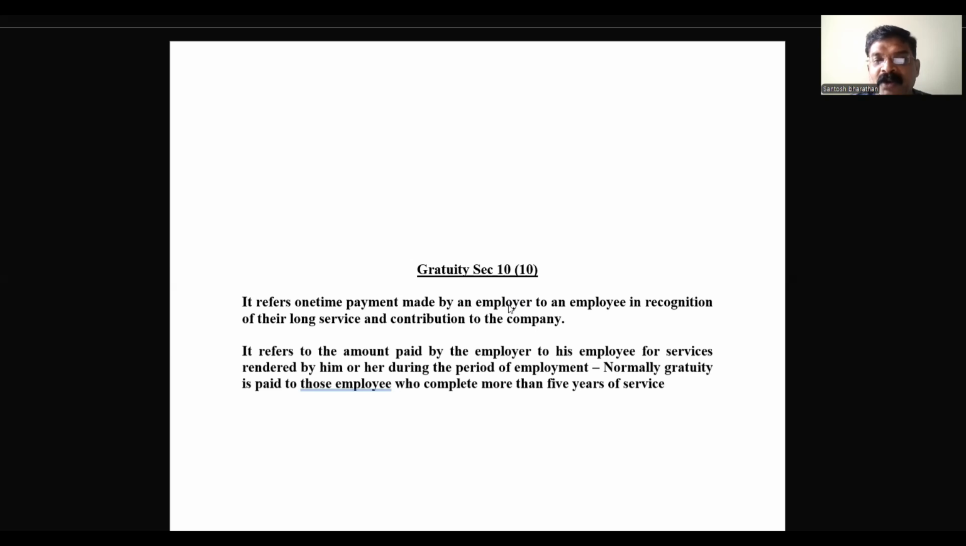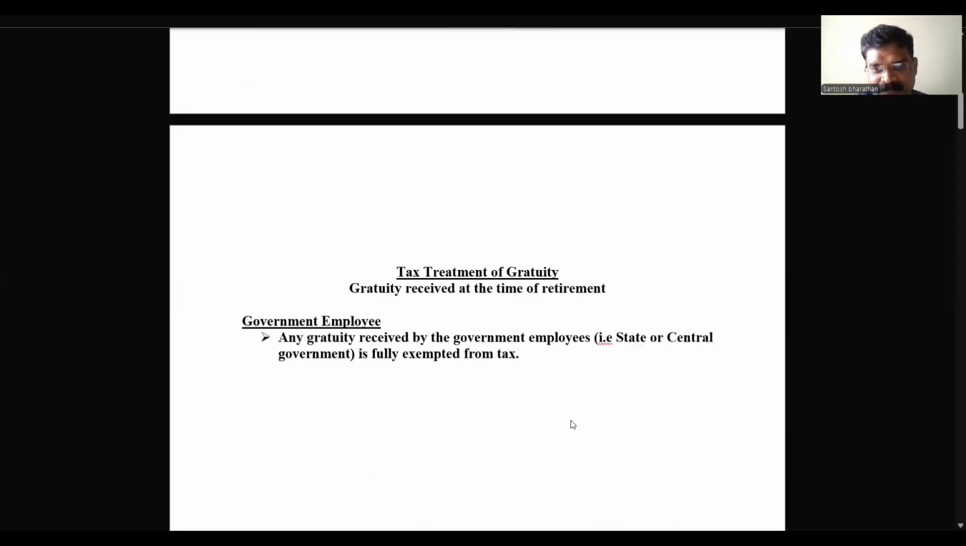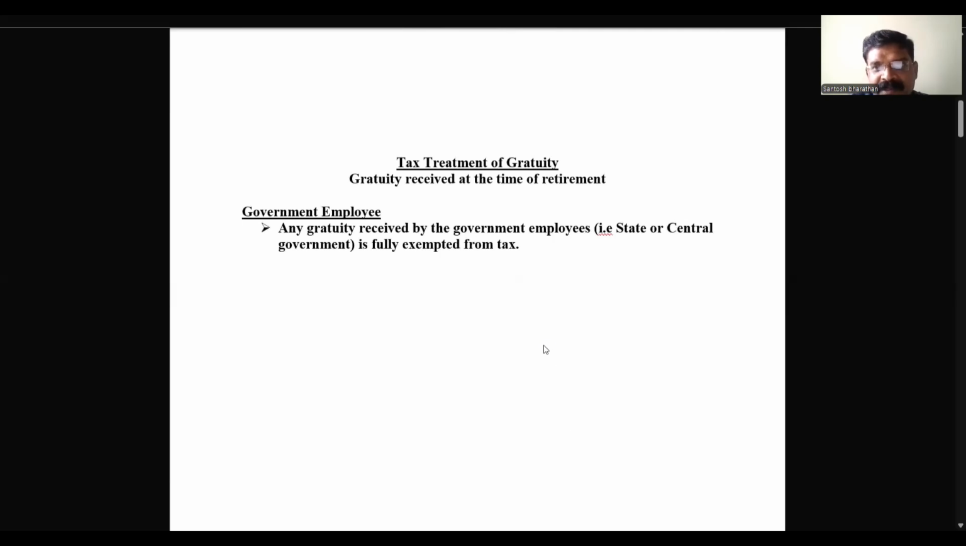Okay, children, now when an employee receives a gratuity, the question will arise whether it is taxable or not taxable. If it is taxable, to which extent is it taxable? So that we will see now. Tax treatment of gratuity. There are two types: if an employee is a government employee, or if an employee is a non-government employee. We'll see the first one.